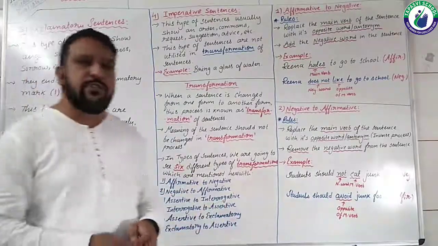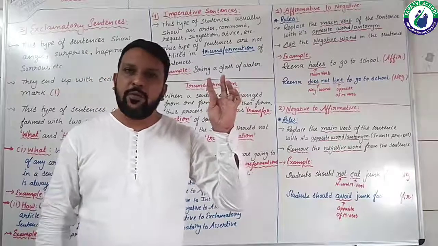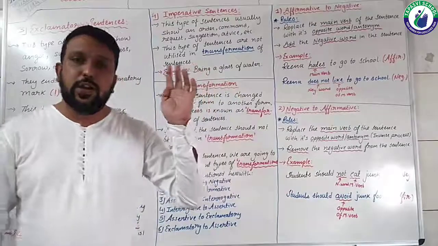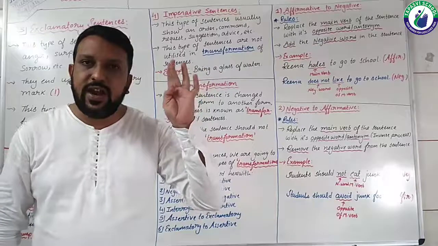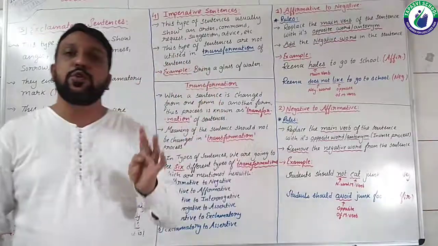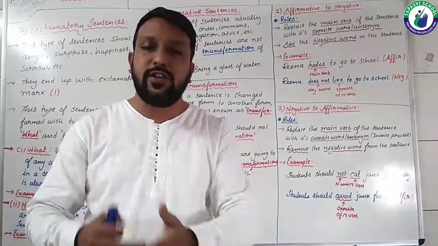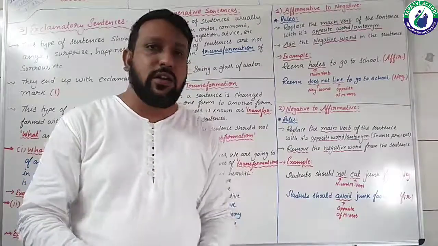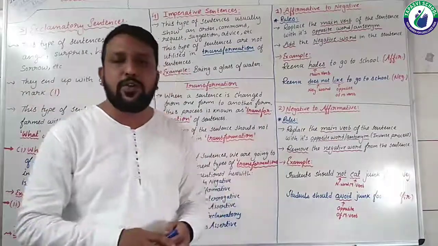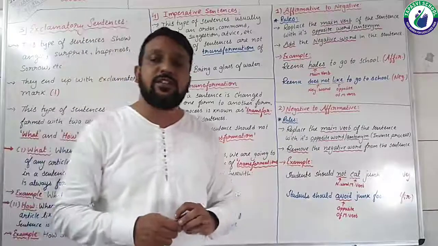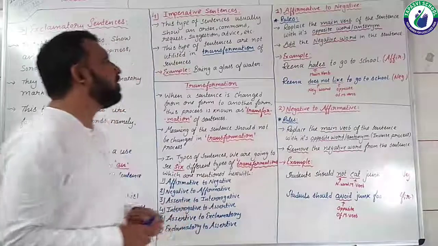So ultimately 6 different types: affirmative to negative, negative to affirmative, assertive to interrogative, interrogative to assertive, assertive to exclamatory, and exclamatory to assertive. So these are the 6 types of sentence transformation which we are going to see, right? In this particular video, I have taken the first 2 types of sentence transformation. So let's quickly see them, students.